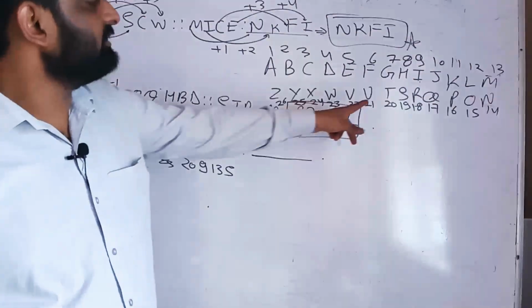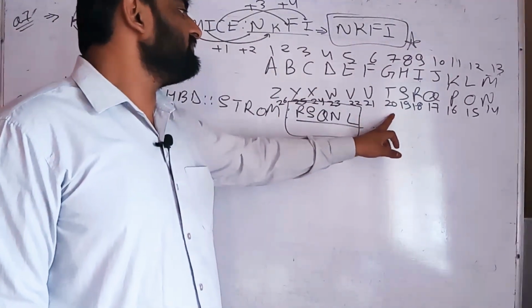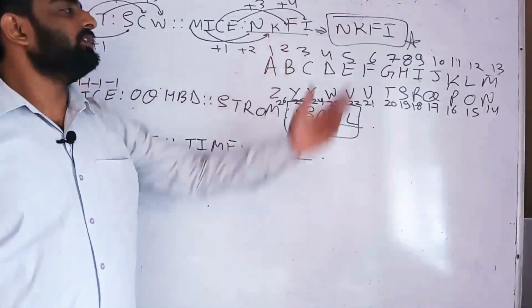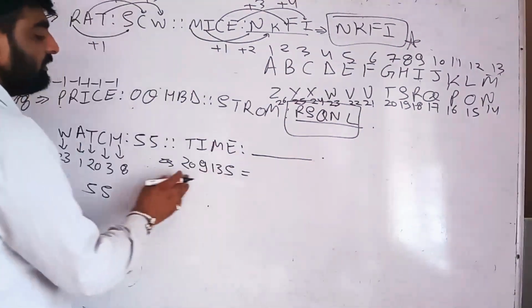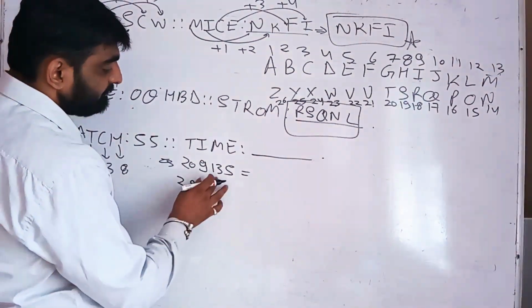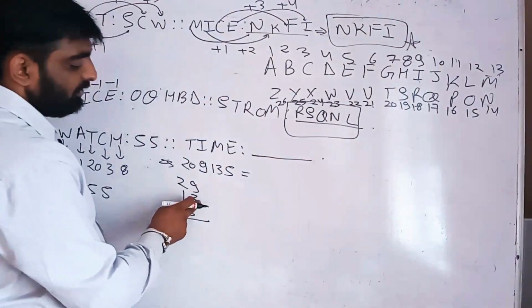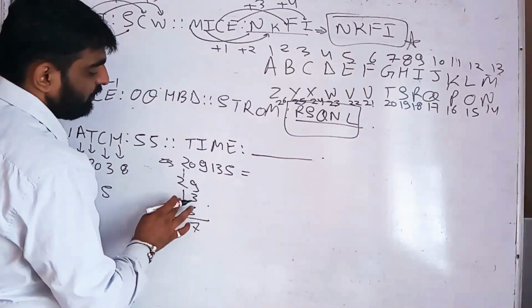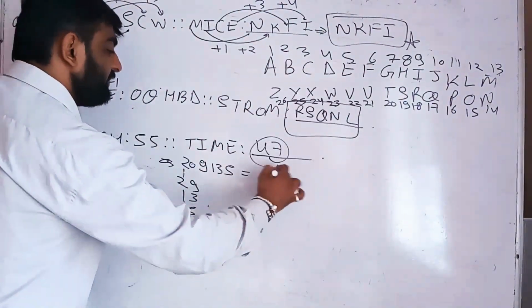If we add them, 20 and 9 is 29, plus 13 and 5. So your answer should be 47, students.